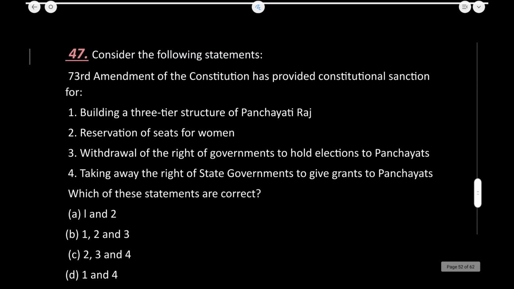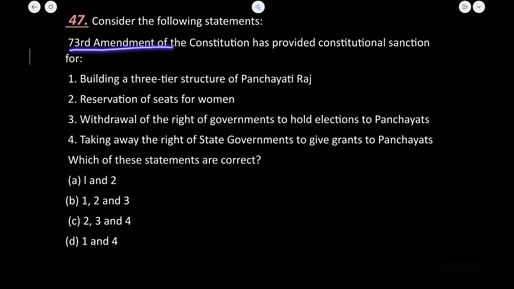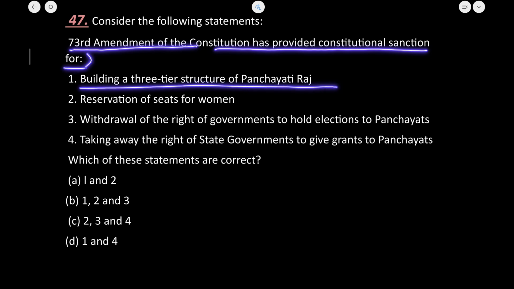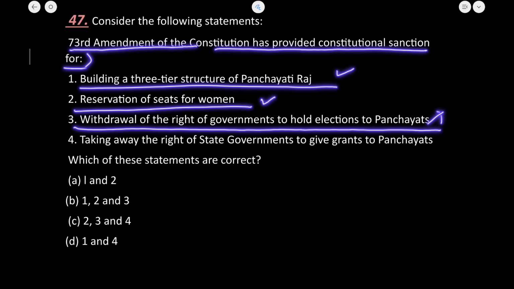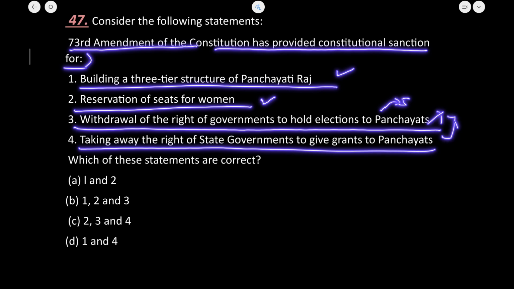Next is the 73rd Amendment of the Constitution. It provided for constitutional sanction for building a 3-tier system. Yes. Reservation of seats for women. Yes, this provision is also given. Withdrawal of the right of government to hold elections. No. There is a right to the government to hold elections after every 5 years. And taking away the right. No. 3 and 4 are very vague statements and incorrect. So 1 and 2 are correct.